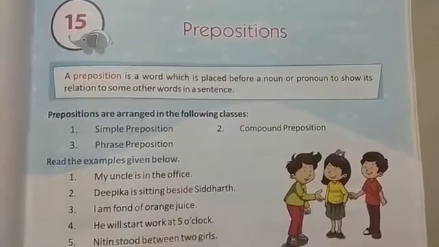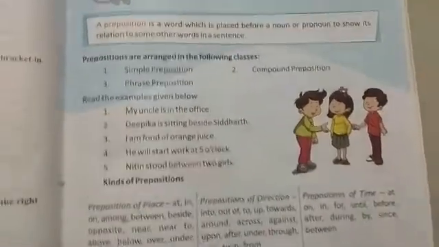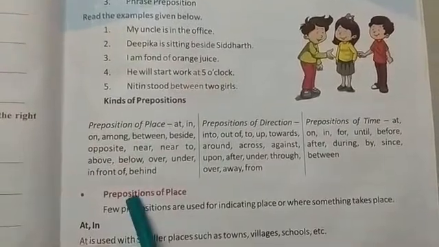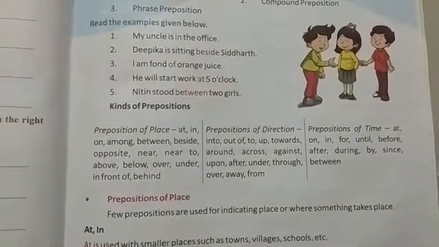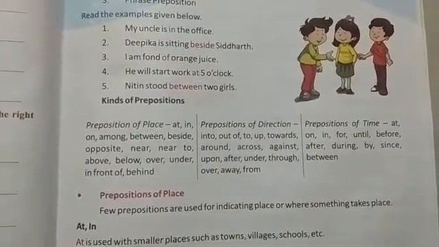In our previous video we came to know about prepositions of place. So today we will read about prepositions of direction. Your first preposition of direction is along. The preposition along is used for movement from one side of a place to another, when we are talking about a thing which is moving from one place to another.